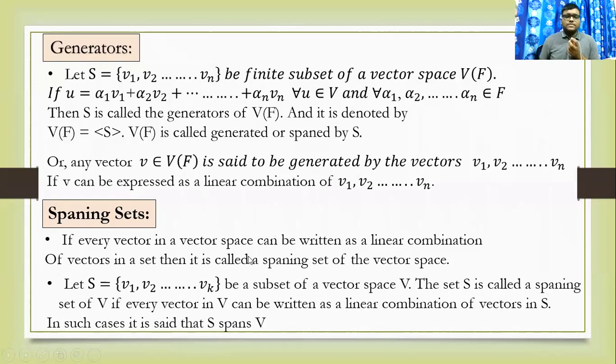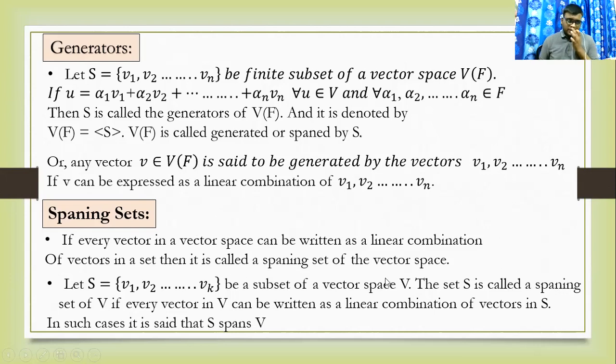So if S spans V, or V is generated by S, then we call these vectors a spanning set. To put it shortly in one sentence, the definition of a generator is that if any vector can be expressed as a linear combination, then this set is called a generator of the vector space.